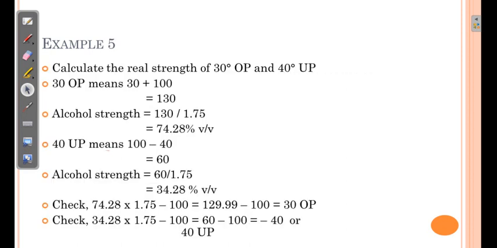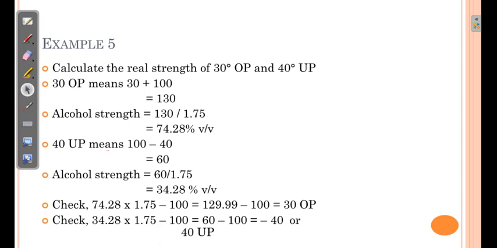Let us go through another example. Calculate the real strength of 30 degree OP and 40 degree UP. Here there are two solutions given. 30 OP means 30 plus 100, 130. So alcohol strength is equal to 130 divided by 1.75. It comes to 74.28%. And 40 UP means 100 minus 40, so 60. So alcohol strength is equal to 60 divided by 1.75, that is 34.28.